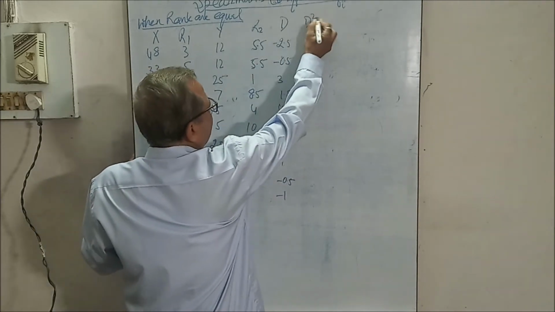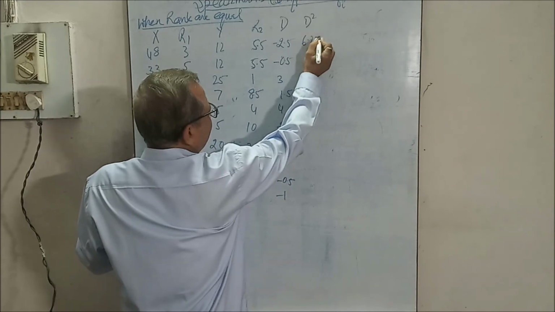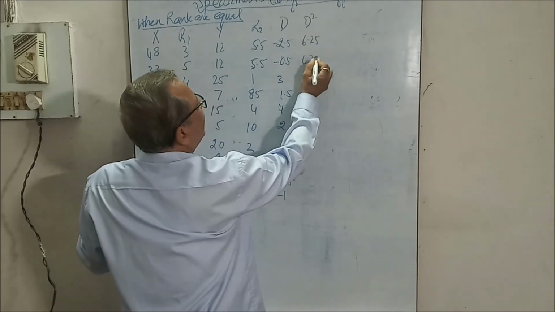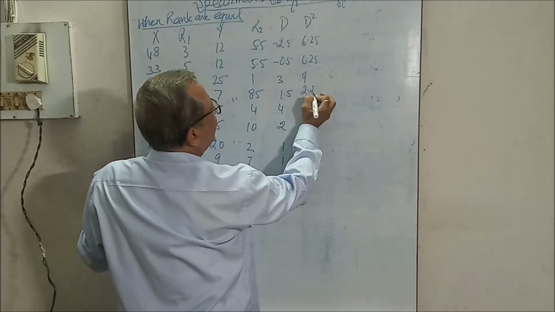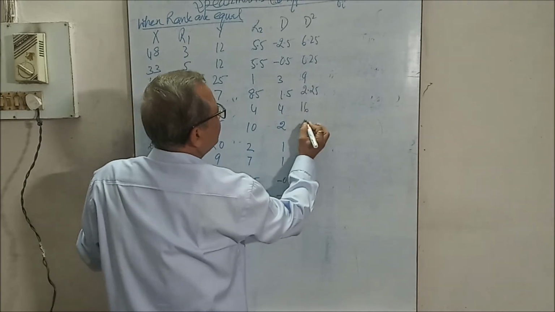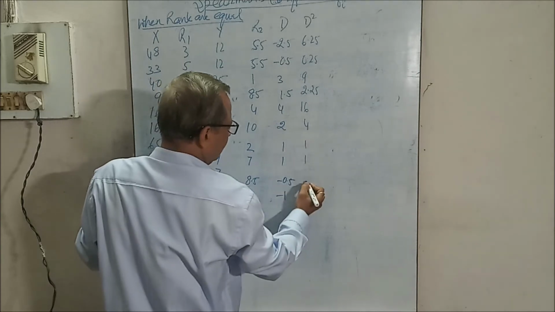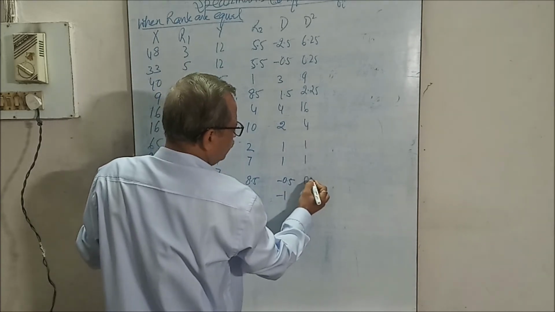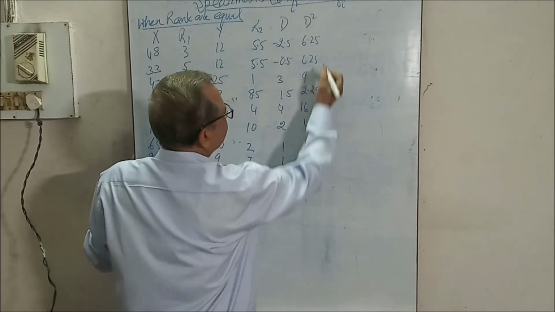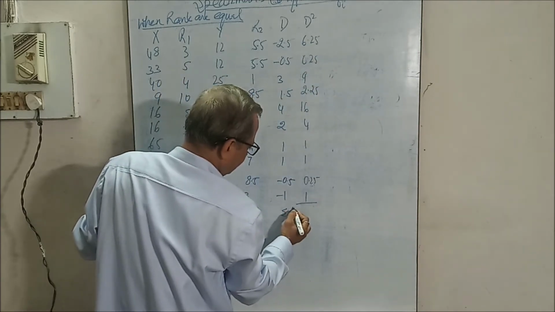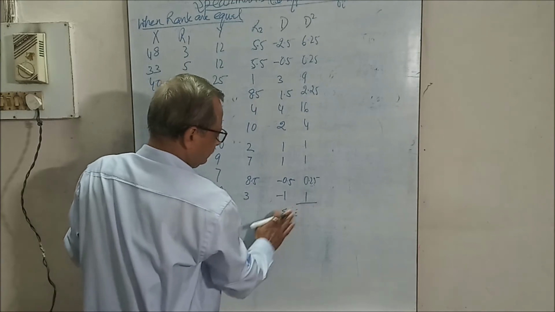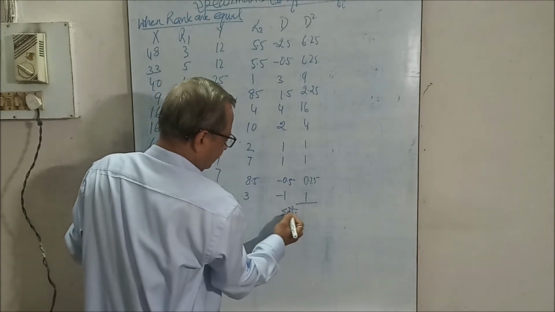D square: 6.25, 0.25, 9, 2.25, 16, 4, 1, 1, 0.25, 1. Now the total of it, sum of D square.